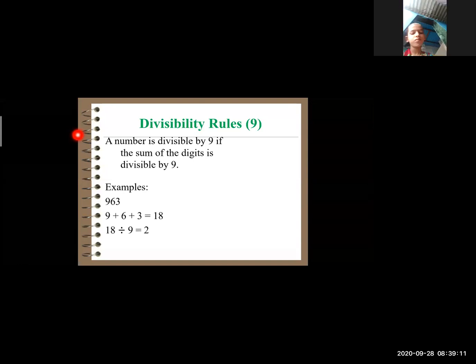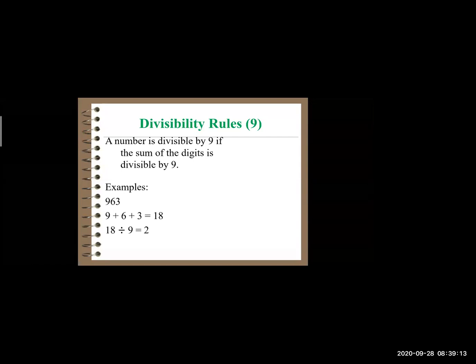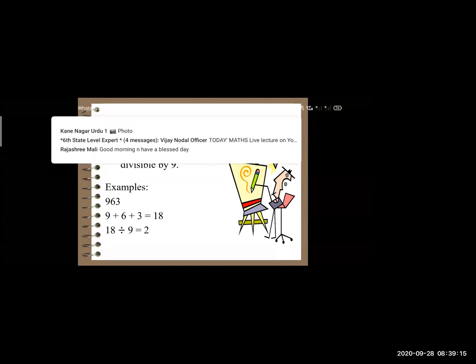Shall we try some more examples now? Yes, sir. Good. Let's move on.